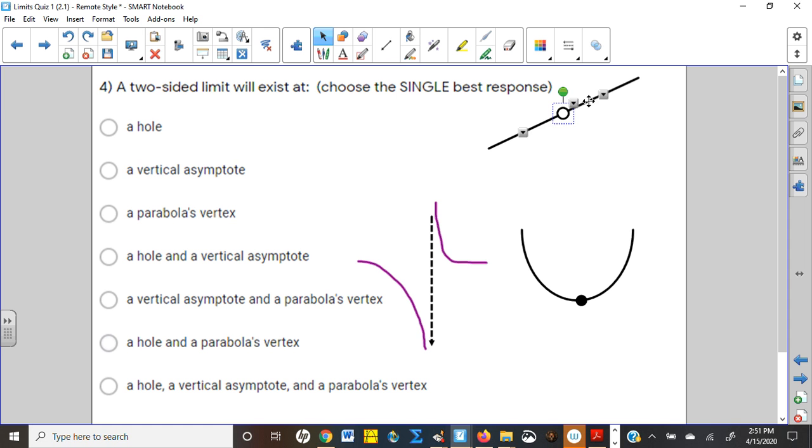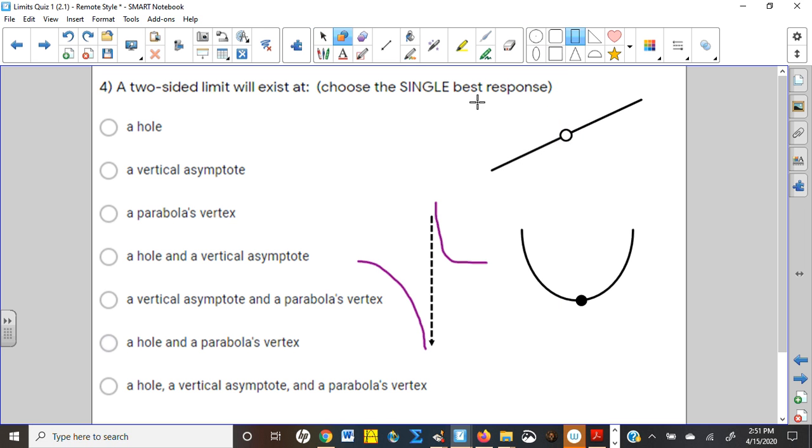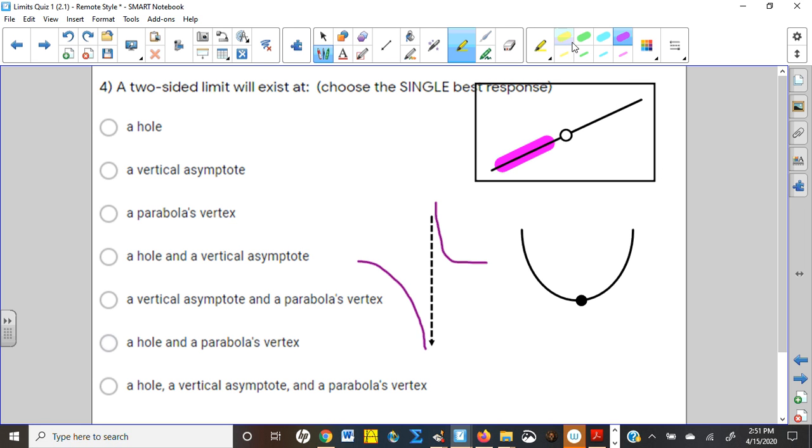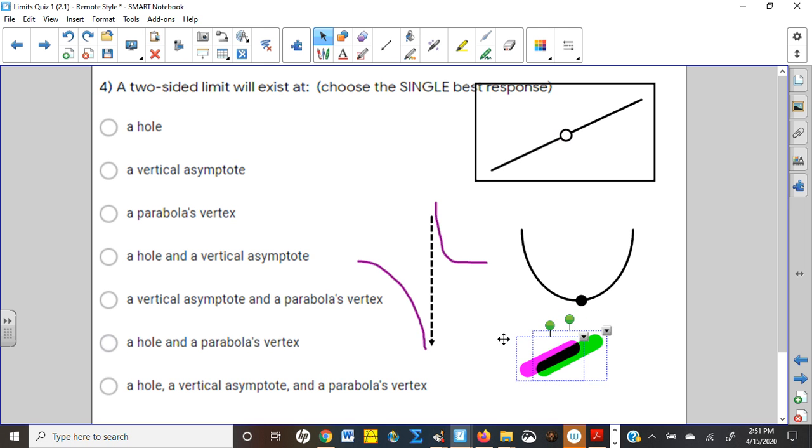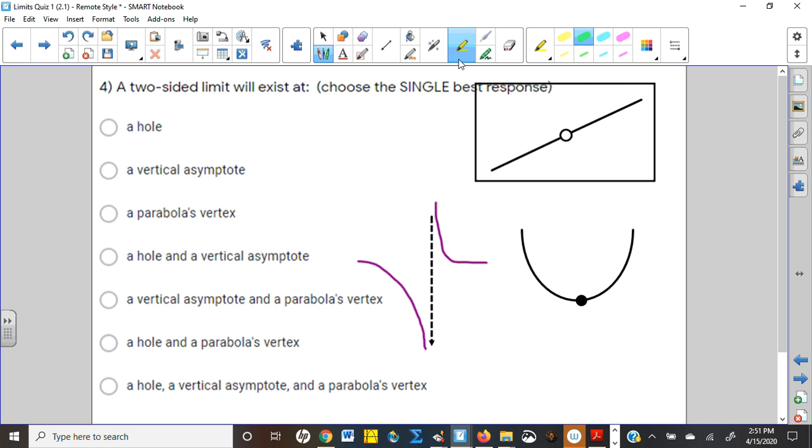So will a two-sided limit or an overall limit exist at a hole? And the answer is yes, because the left height and the right height that we're approaching, the left limit and the right limit, are approaching the same value, the same y value. So the answer on that is yes, that's good. Will it exist at the vertex of a parabola? Well, parabolas are continuous, so right off the bat, that's a good sign. But certainly, as we come in from one side and from the other side, we are definitely approaching the same height, the height of the vertex itself. So yes, it will exist at that point.